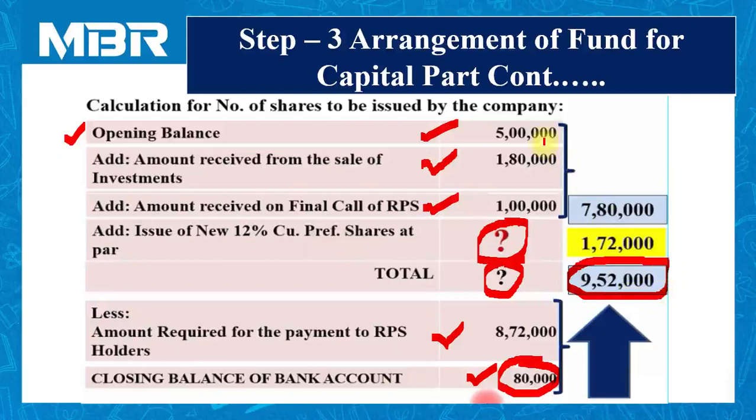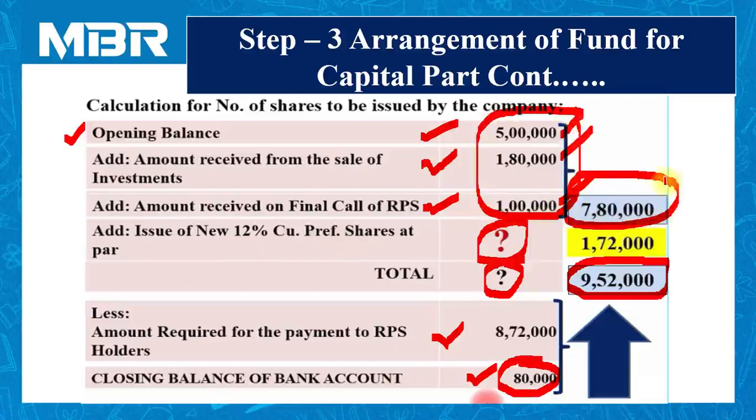We have 5 lakhs rupees as opening balance, 1,80,000 rupees received on sale of investment, and 1 lakh rupees received as a final call on RPS. So we have total amount of rupees 7,80,000 in our account. Now just think, we have 7,80,000 rupees in our account and we are in need of rupees 9,52,000. So what is the required amount?